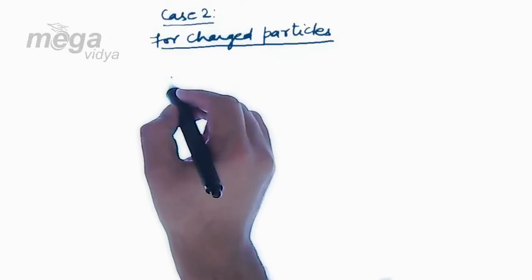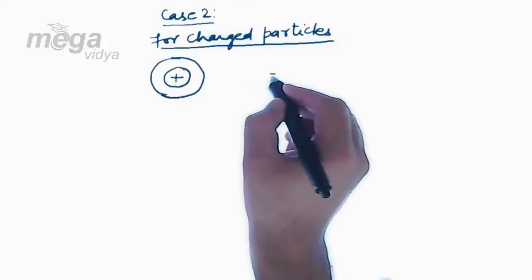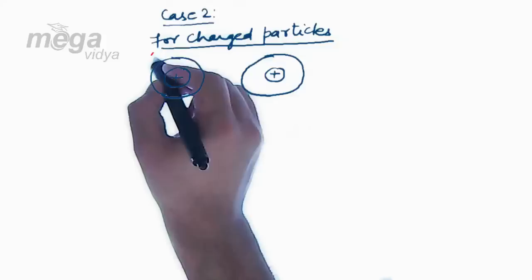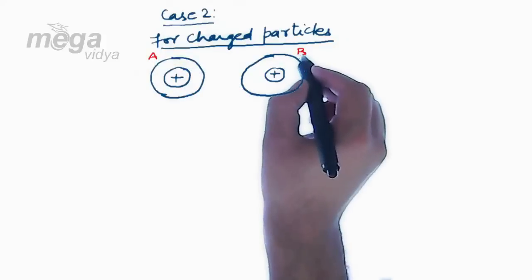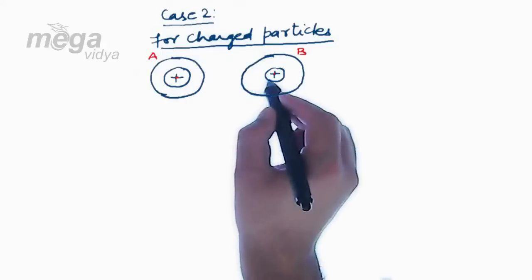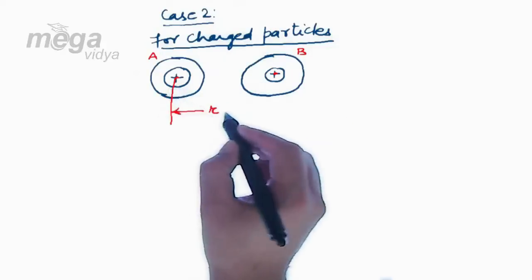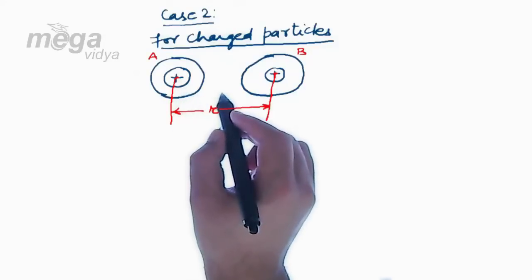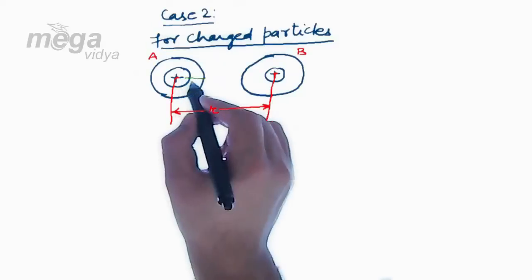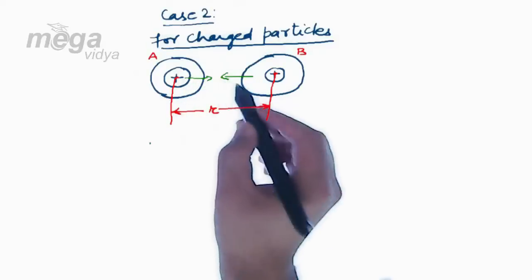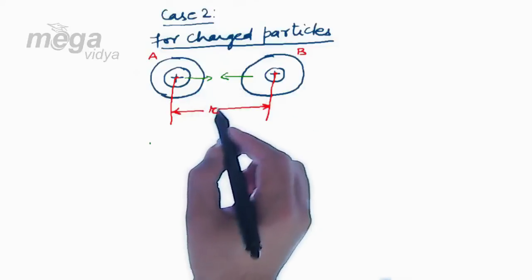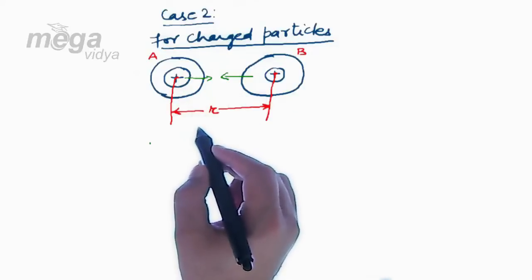Let us consider two atoms which have a nucleus at the center and electrons revolve around them in a fixed orbit. Let's call this one atom A and this one atom B. Now let's take their internuclear distance as R. Basically it is the gap between these two atoms A and B. Now when they will undergo bonding, these two atoms will be approaching each other. So again, similar to the uncharged particles, when A and B will be approaching each other for bonding, R will